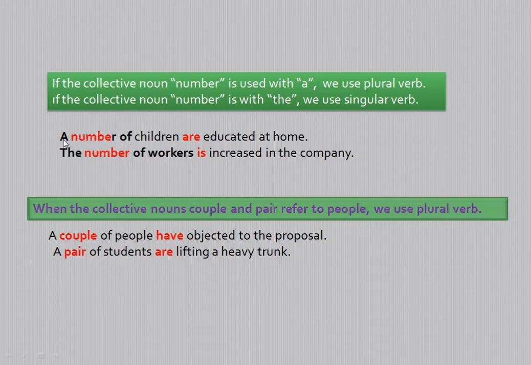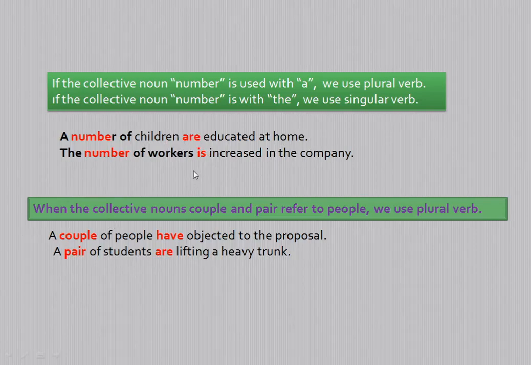So the rule is, if the collective noun number is used with a, then it should be treated as a plural subject. Therefore the verb will be plural. So a number of children are educated at home.